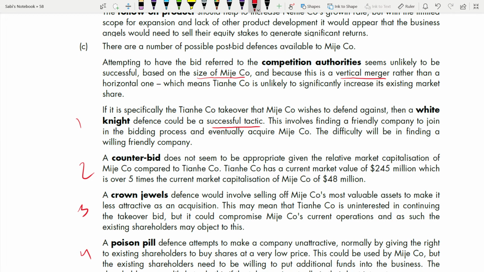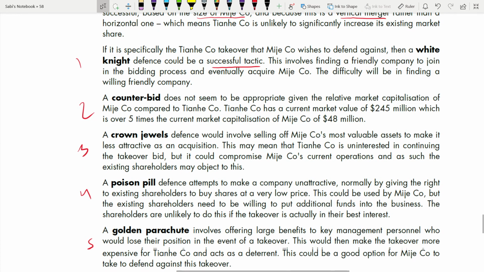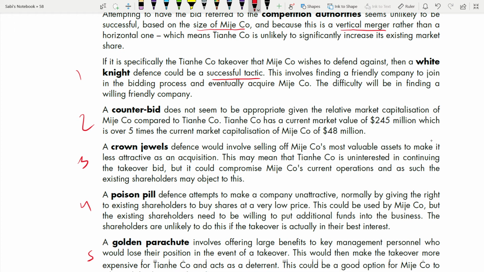So they are saying in this it will be more successful. The difficulty will be in finding a willing friendly company. Yes, to find a friend who is willing to do that is difficult. Second, come to a counter bid, and this is also a key question which can be asked in your acquisition merger question, a theory question. So learn this. A counter bid does not seem to be appropriate.